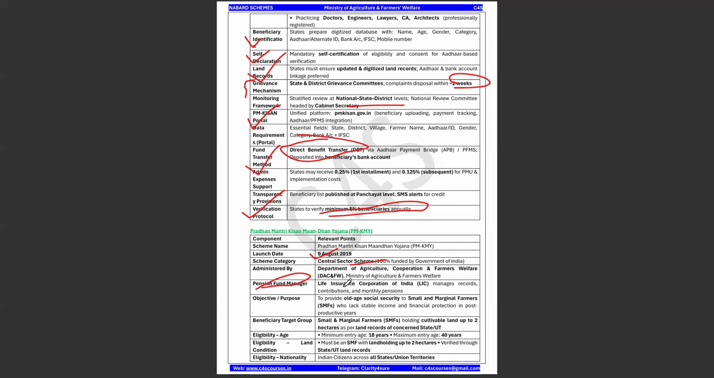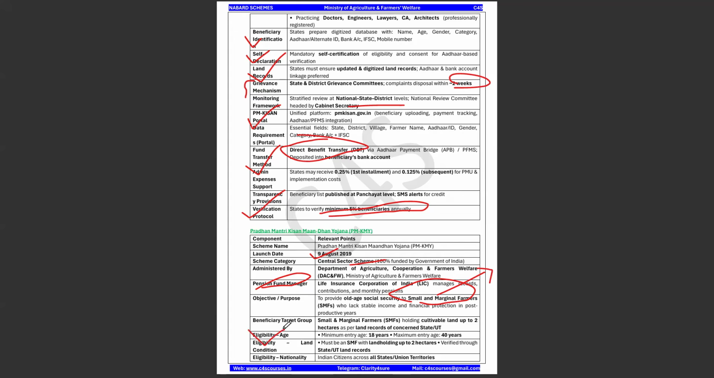And what is the purpose of this particular scheme? It is a social security scheme. That means it provides old age social security to small and marginal farmers. Let me know in the comment section what is the criteria for small and marginal farmers, because this is one of the important questions that we actually need to know from the NABARD perspective.